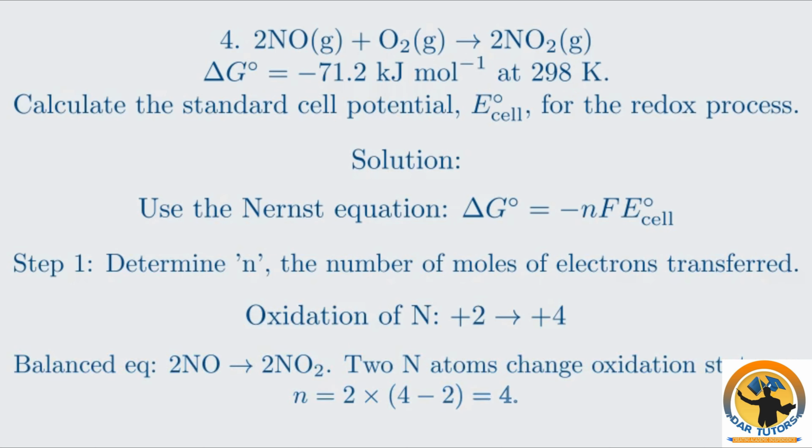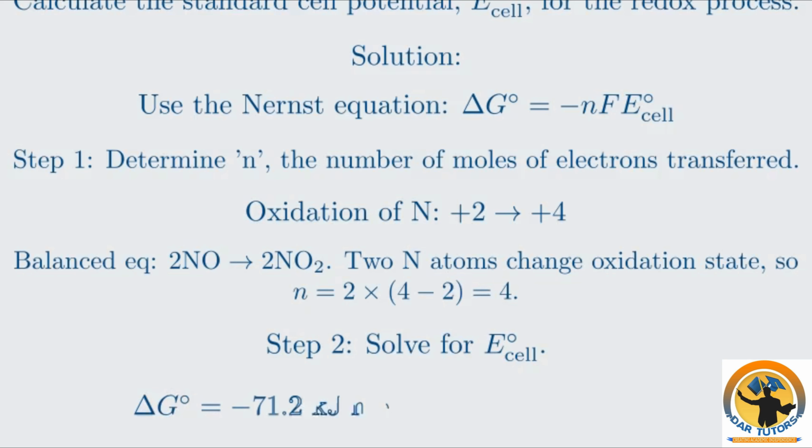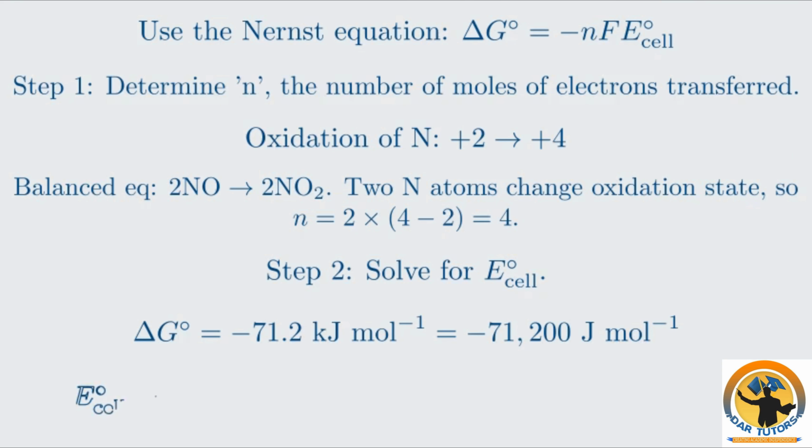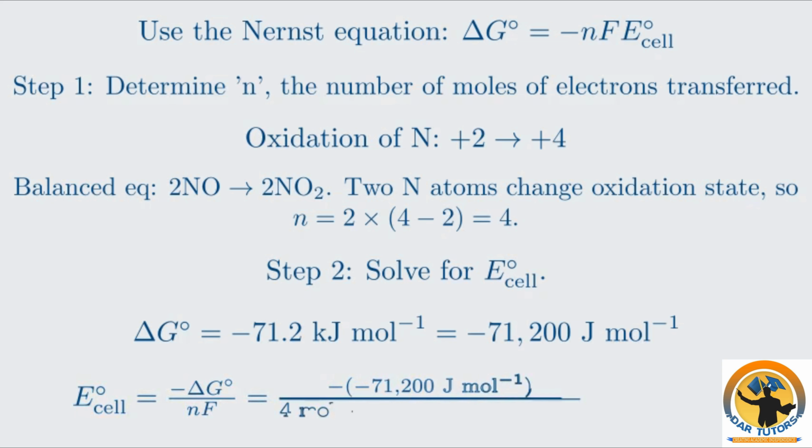Therefore, n equals 4. Now we can solve for E standard cell. First, convert ΔG to joules. Rearrange to E standard cell equals minus ΔG over nF. Substituting the values, we get plus 0.185 volts. A positive E standard cell is consistent with the negative ΔG, both indicating a spontaneous reaction.